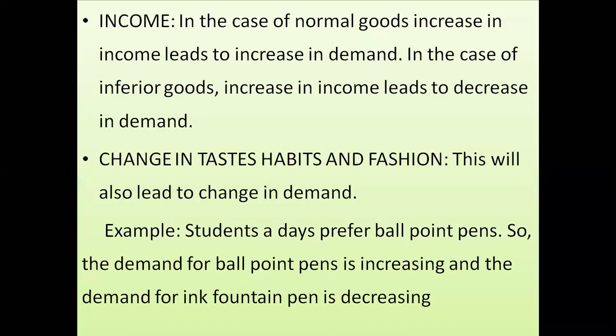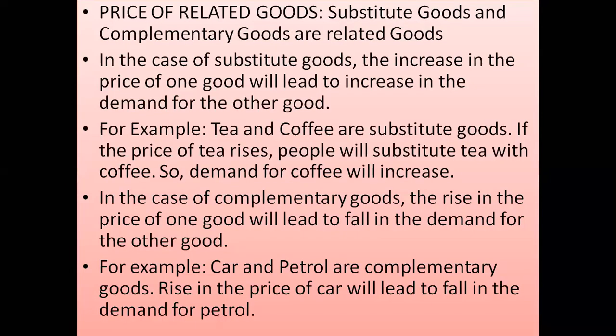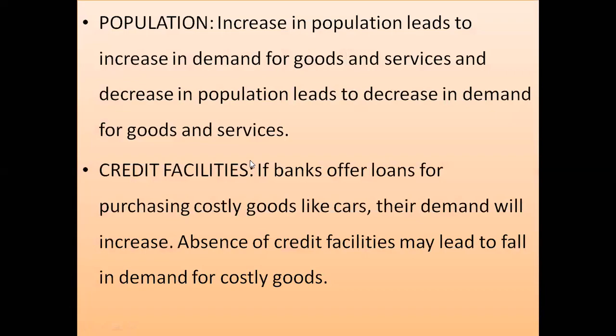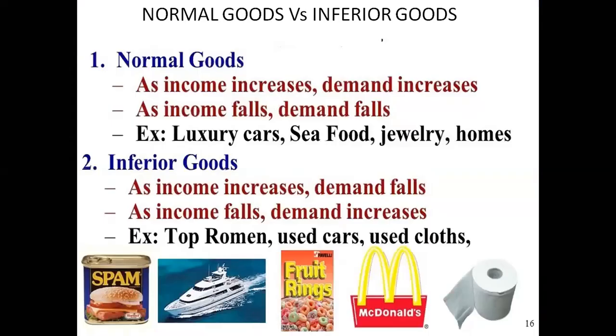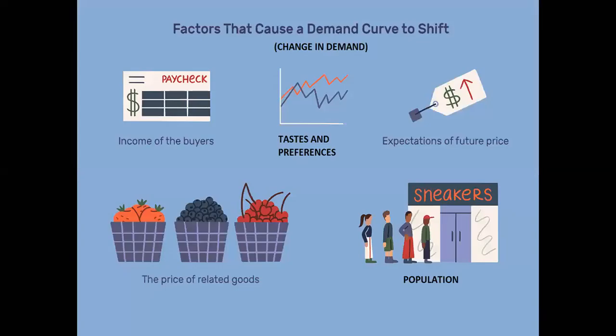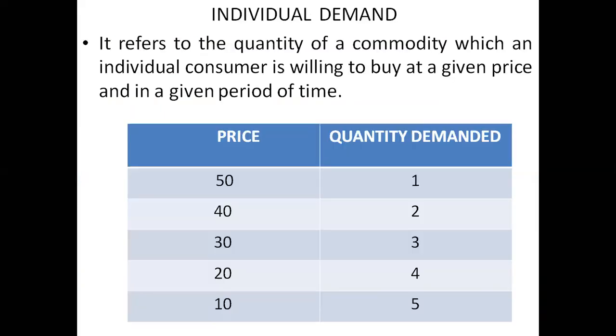I have told you the price of the commodity. Then on the basis of the types of product, for example, whether that is complementary goods or substitute goods. Then we have habit, or we can say taste and preferences. If the consumer likes the taste of the product, then it increases the demand, and if the consumer does not like the taste of the product, it decreases the demand.